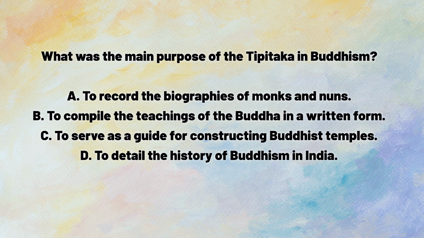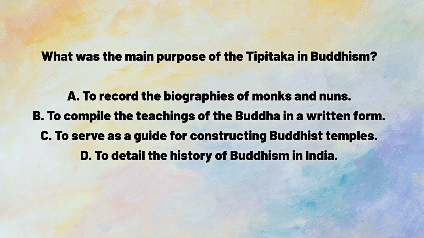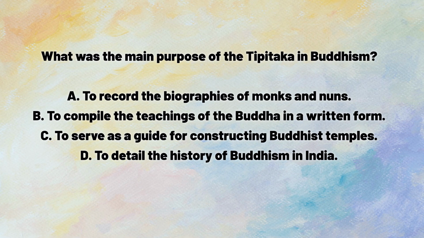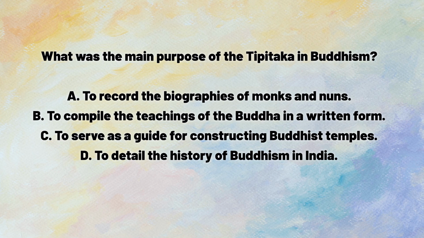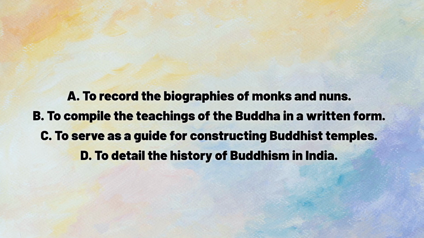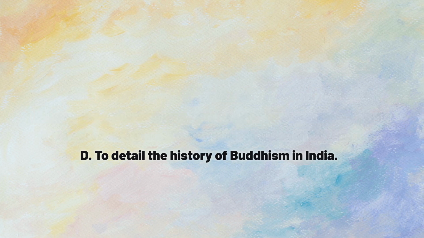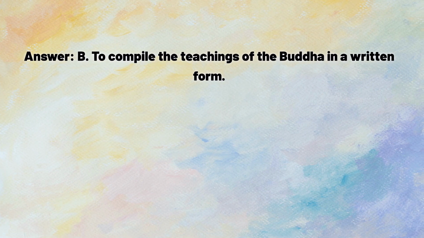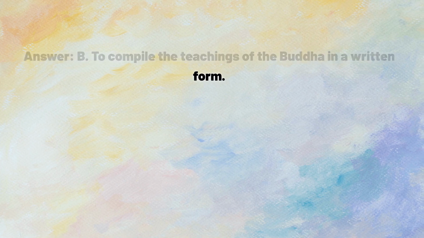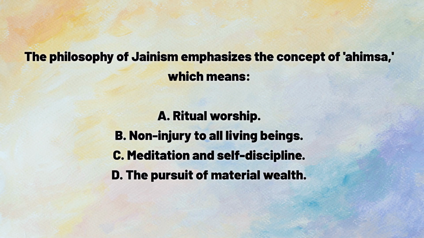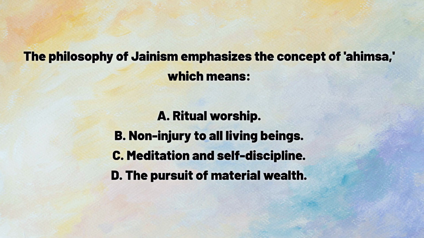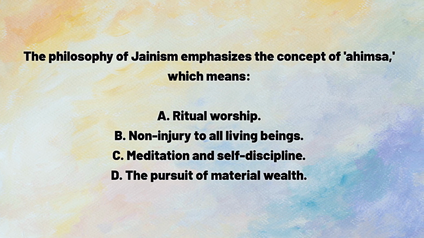A. To record the biographies of monks and nuns. B. To compile the teachings of the Buddha in a written form. C. To serve as a guide for constructing Buddhist temples. D. To detail the history of Buddhism in India. Answer. B. To compile the teachings of the Buddha in a written form. The philosophy of Jainism emphasizes the concept of ahimsa, which means A.